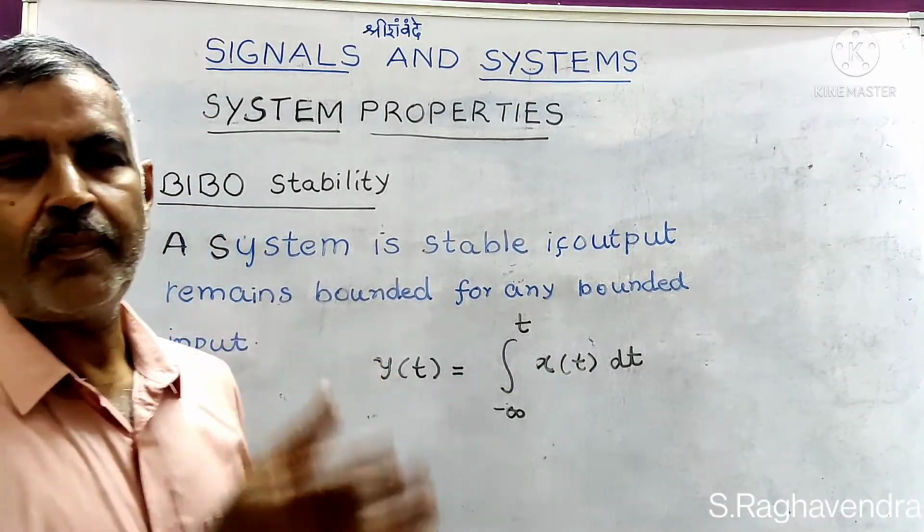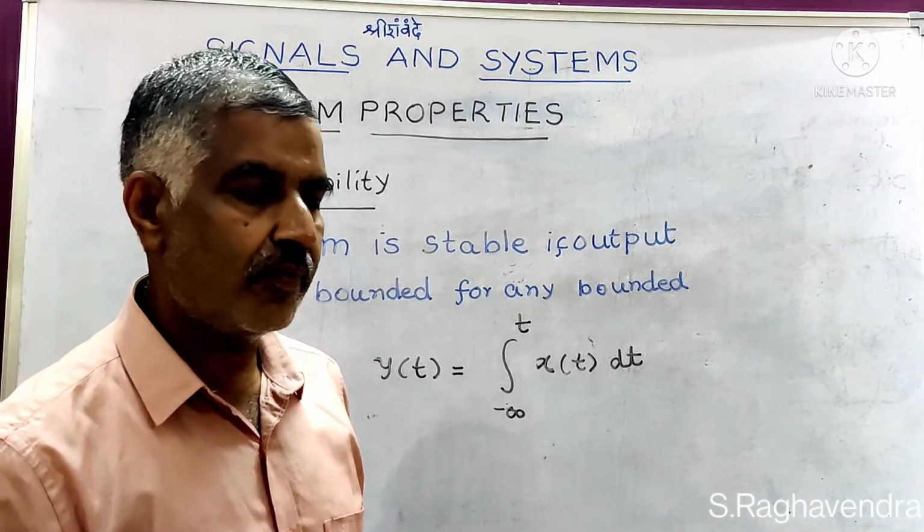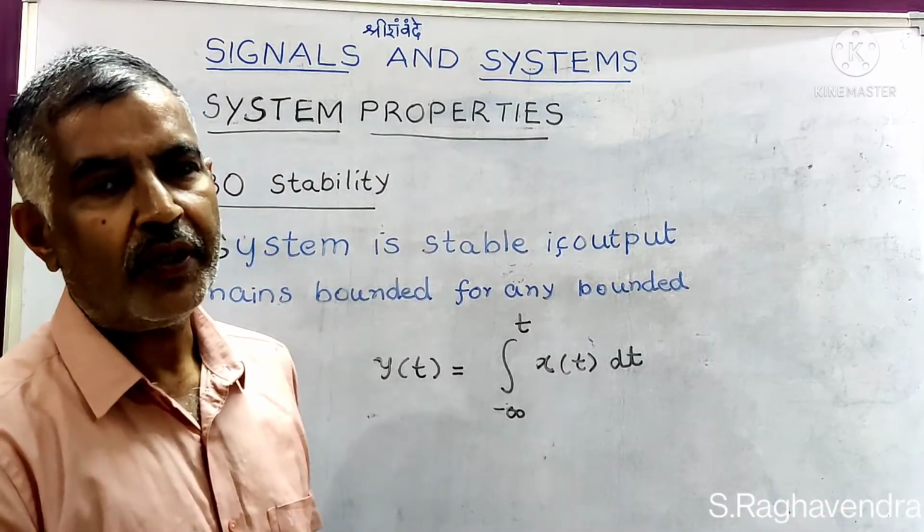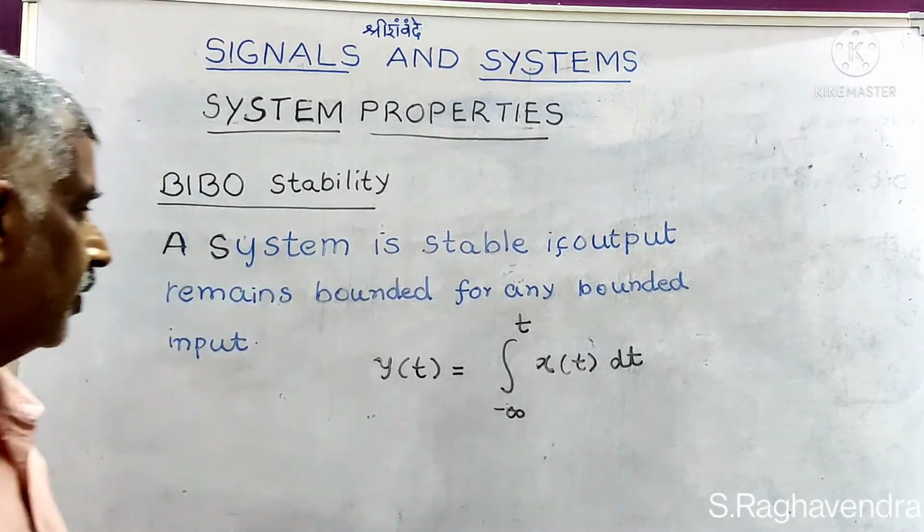In all our examples throughout signals and systems, x of t stands for input and y of t stands for output.